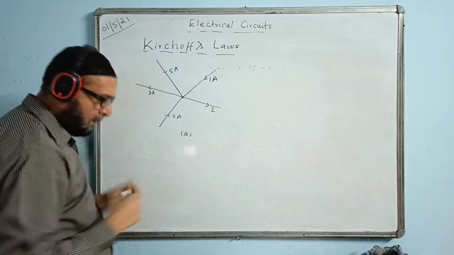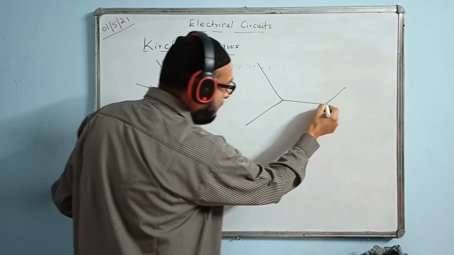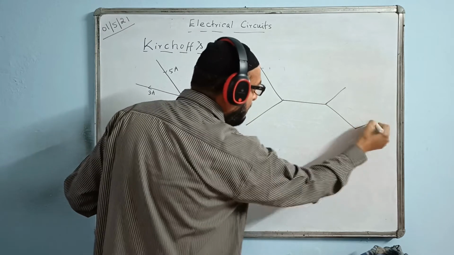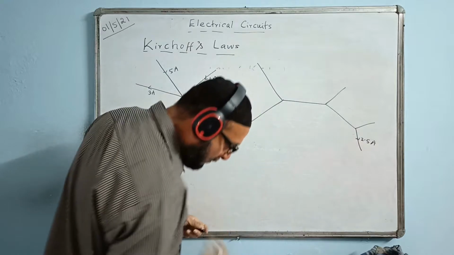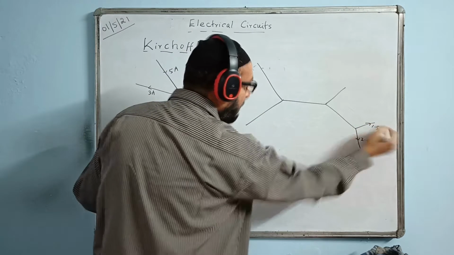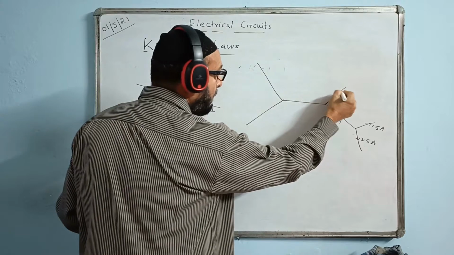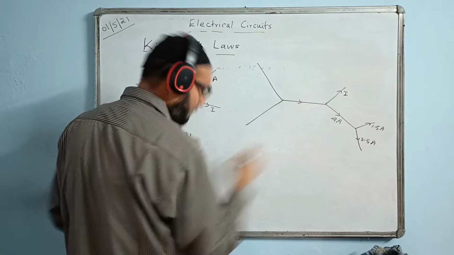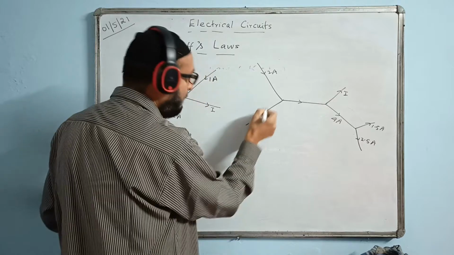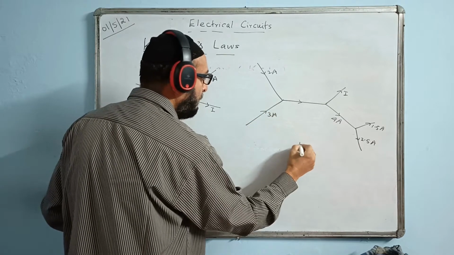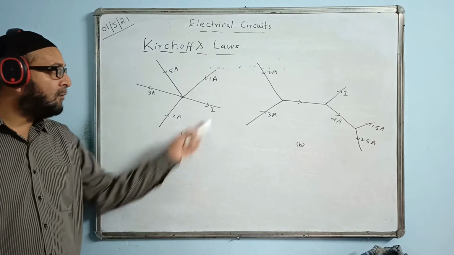This is figure A. And figure B is given here. There are two figures given, one is here and one is there, and the question is asking you to find the current value I.